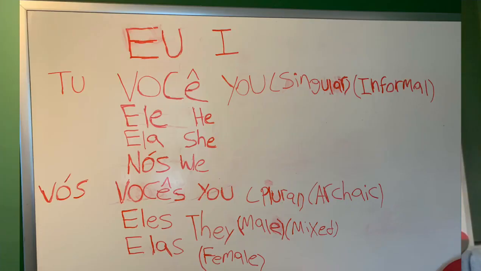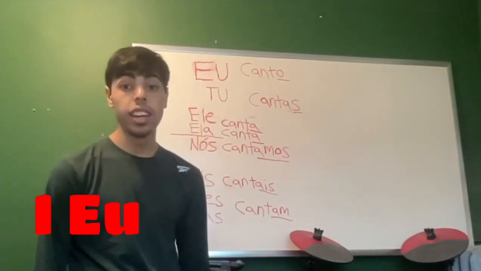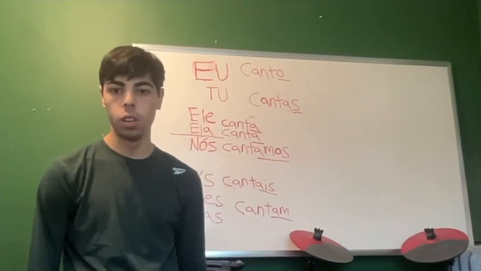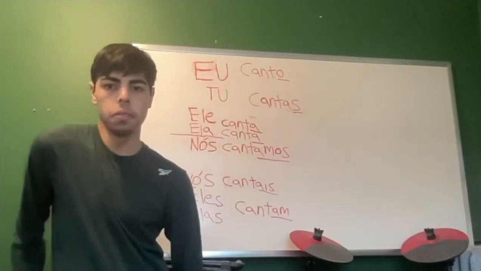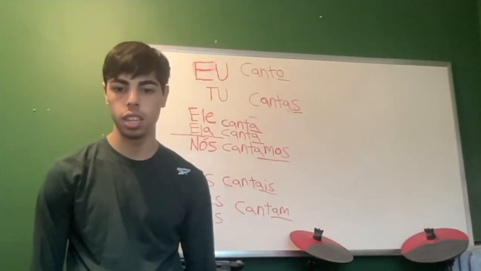If you remember all of those pronouns that we went through, in the video before, we went over the pronoun I. In this video, we're going to be teaching you all how to conjugate a verb. So there's a few things that we need to know about verbs and how to conjugate verbs in Brazilian Portuguese.